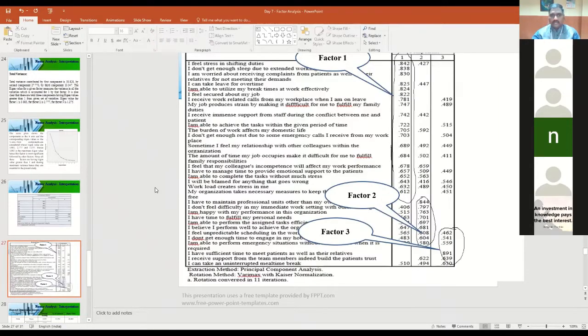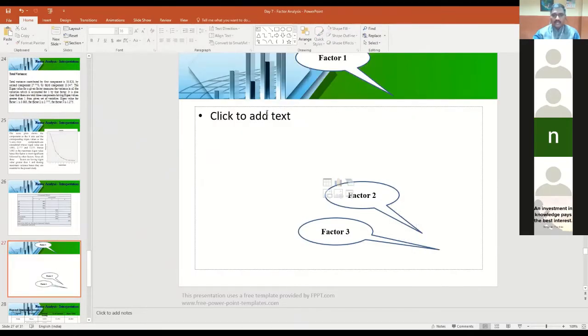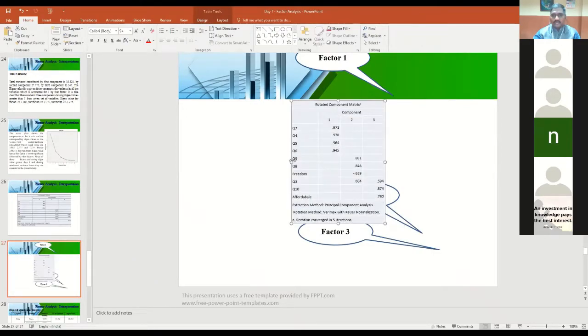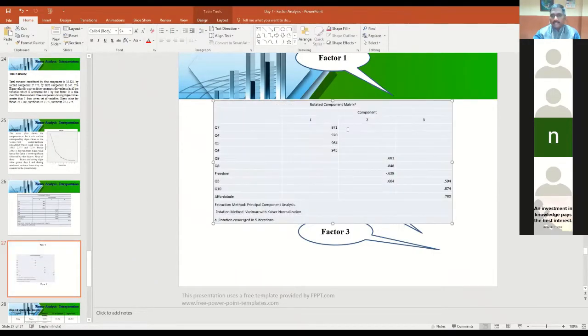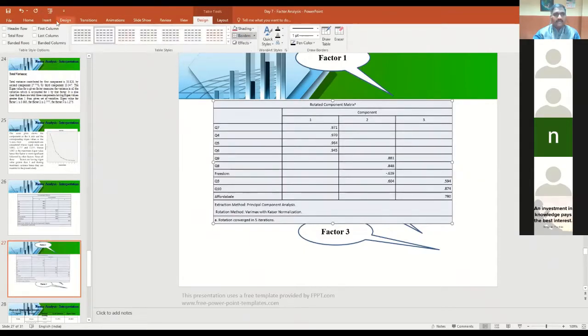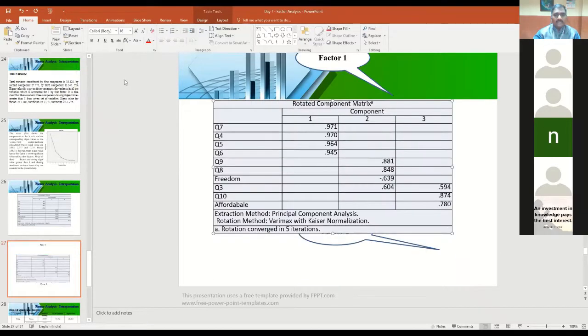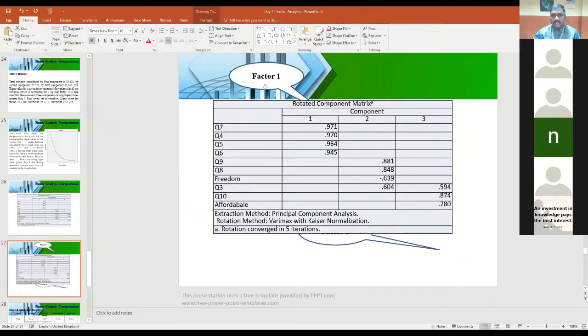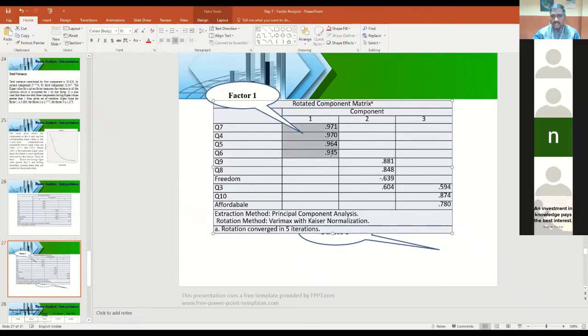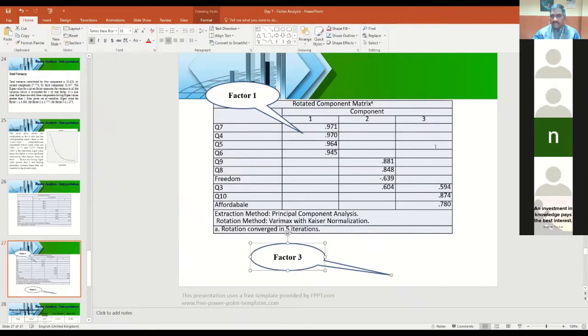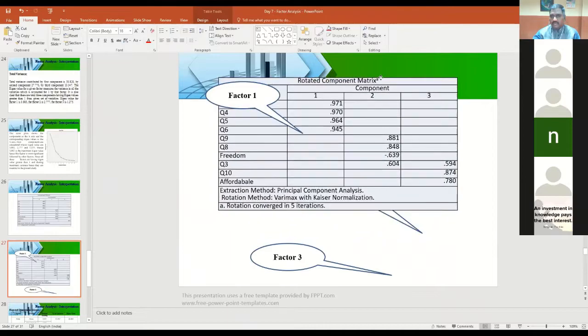Now I'll delete this and put this here. This is the rotated component matrix. This is the final output table. By seeing this, you can confirm which questions or variables come under which factor. Now see, this is called factor 1, all these things are called factor 1.